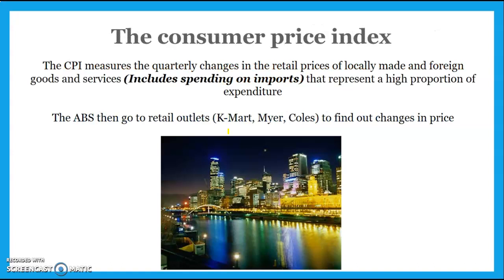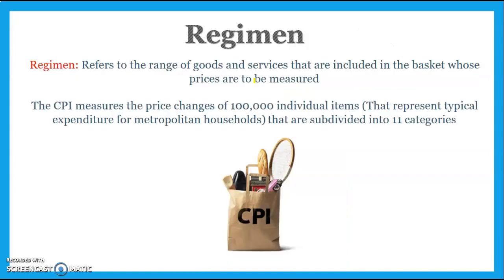So basically what they do is the ABS every 3 months will survey retail outlets, so shopping centres, Kmart, Myer, Coles, car shops, clothes shops, etc., to find out whether prices have increased or decreased. It includes imports because they're trying to get an indication of whether the things that Australians buy are becoming more or less expensive and the purchasing power of Australians. They go around and look at the prices of 100,000 different products. They go to restaurants as well. So the basket refers to the 100,000 goods and services that are included when the ABS calculates inflation.